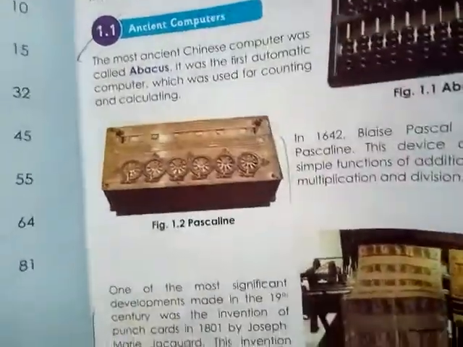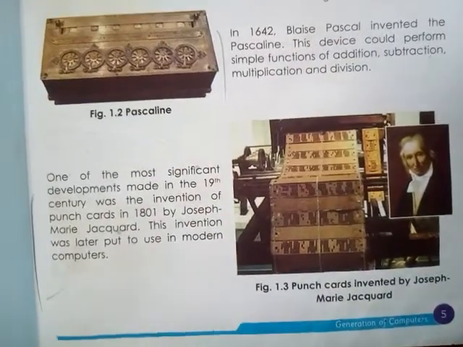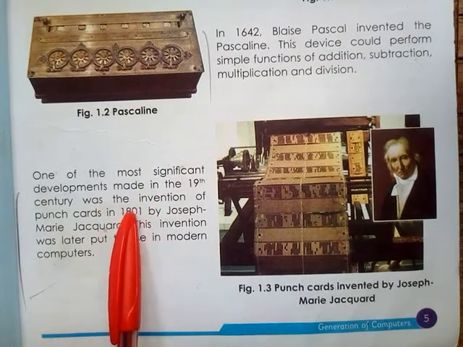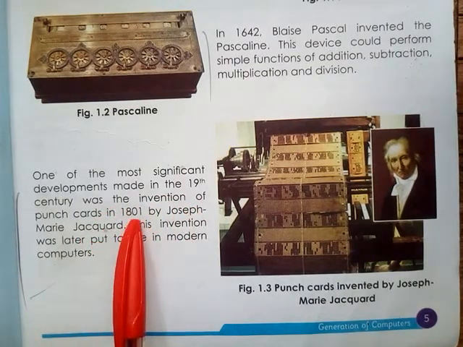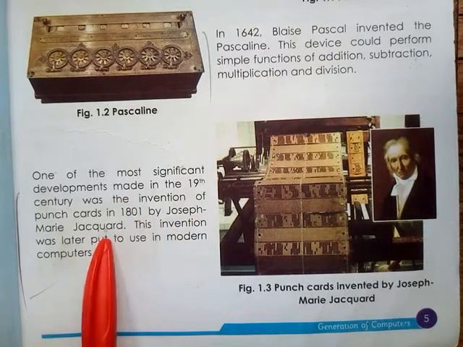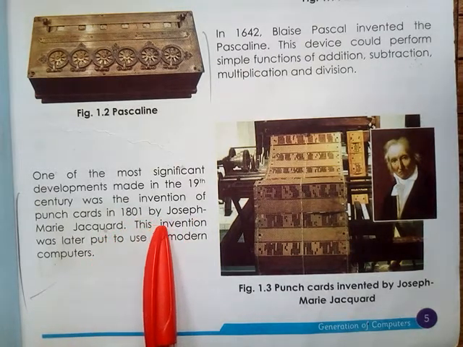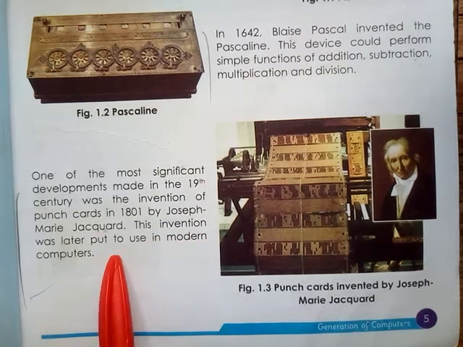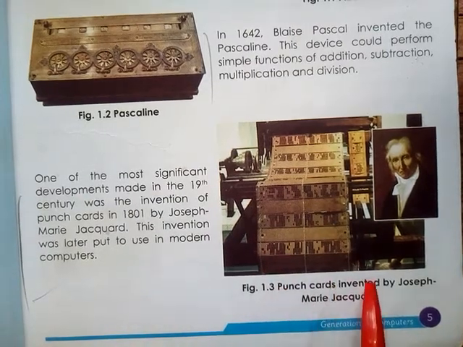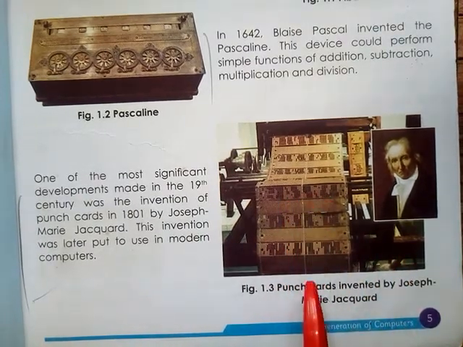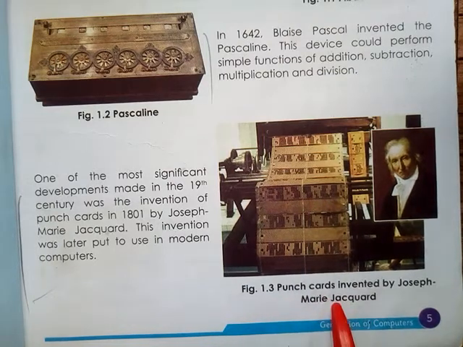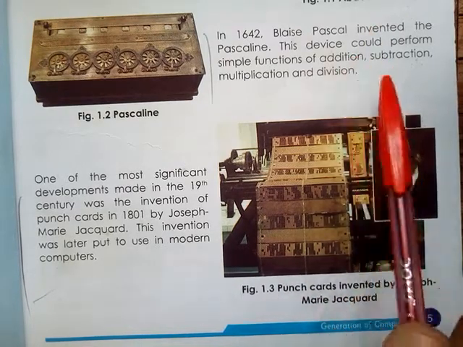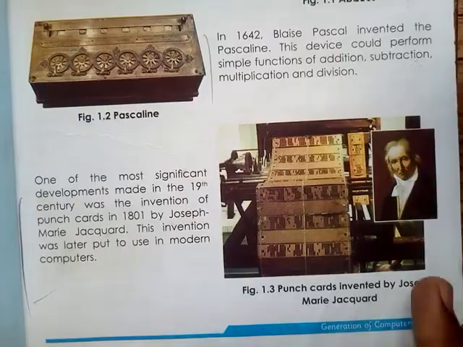Then we will move on. One of the most significant developments made in the 19th century was the invention of punch cards in 1801 by Joseph Marie Jacquard. This invention was later put to use in modern computers. You can see the punch cards here, invented by Joseph Marie Jacquard.